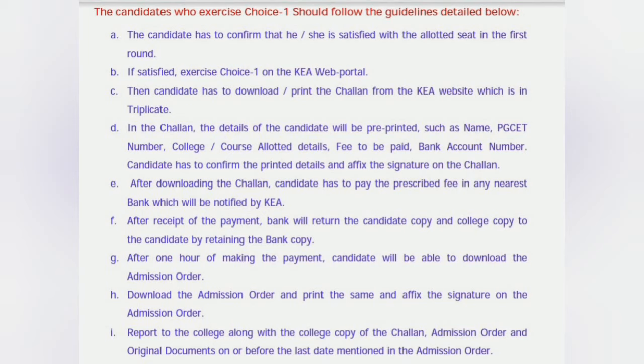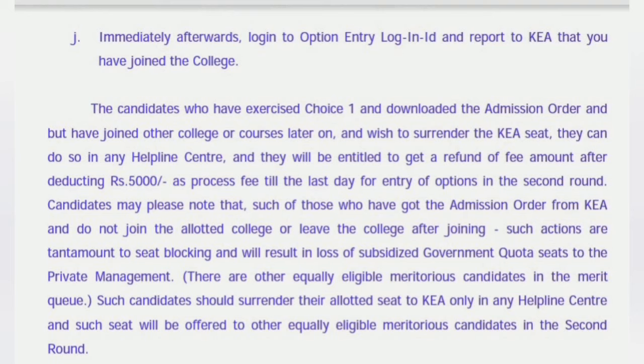After downloading the challan, you have to pay the fee, and after the receipt of the payment, the bank will return the candidate copy and college copy to the candidate, retaining the bank copy. So that's 3 copies. This is very simple for the students. And once you have done all this, you have to go back and log into the KEA website and confirm that you have joined the college. It is not that you will just pay the fees and report to the college by going there. You have to go to the college, and the date will be given by which you have to go.